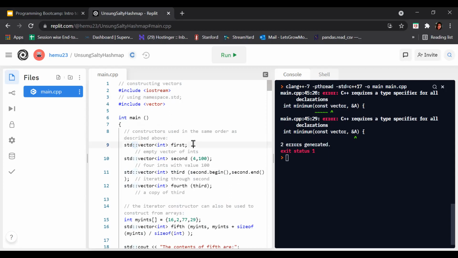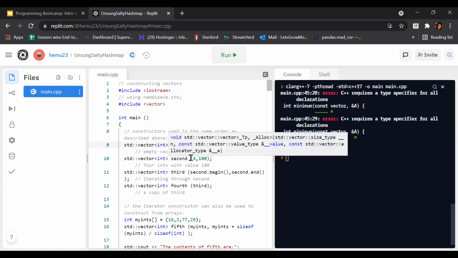What is here? It is creating a vector, vector int first. It is creating an int type vector named first, which is currently empty, since no value is given.